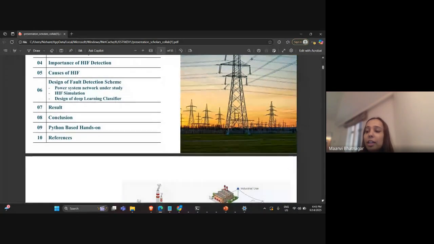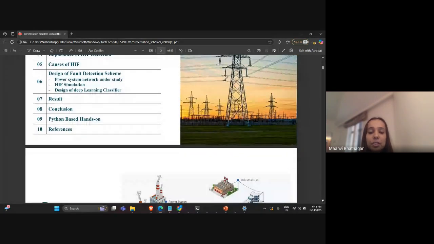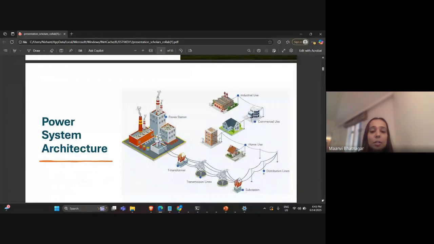So moving ahead, this is the diagram of a basic power system. In a power system, there are three components: generation, transmission, and distribution. Transmission lines are, as we all know, very important because they connect power plants to substations across large distances.